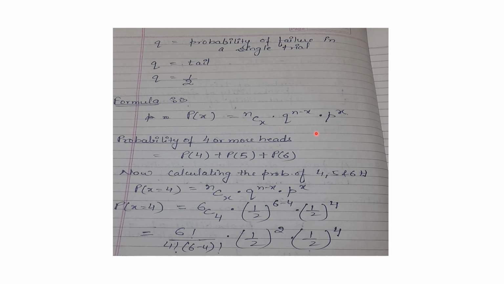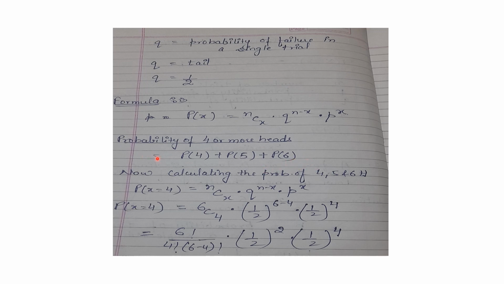Now substituting all those values into the formula. n was 6, x was 4 or more. Then q stands for failure, and the probability of failure in a single trial was 1 by 2. And p stands for probability of success in a single trial, that was also 1 by 2, and we will decide x according to this information.